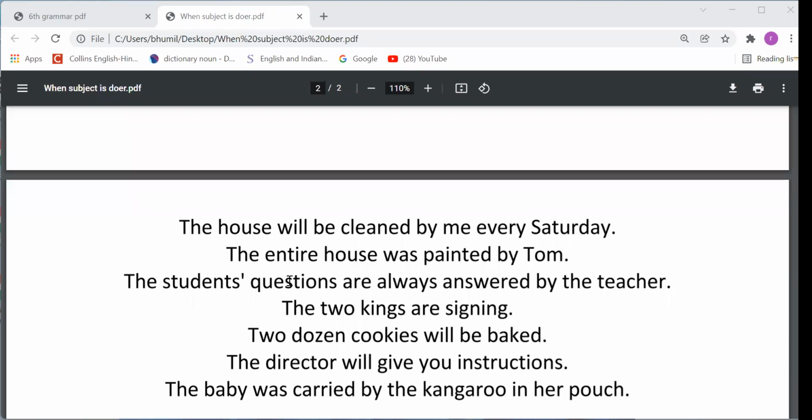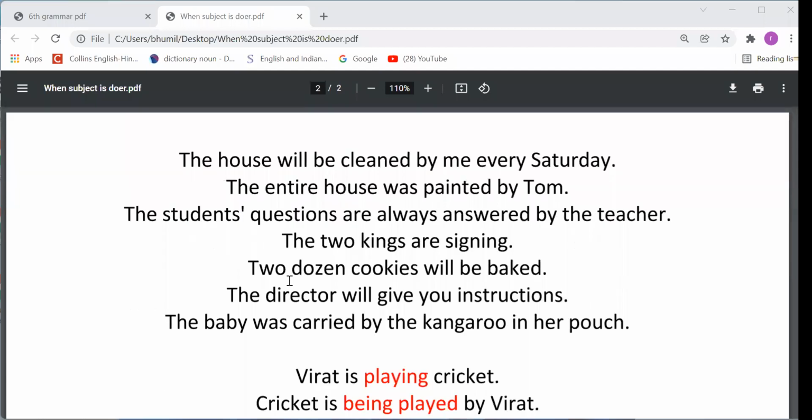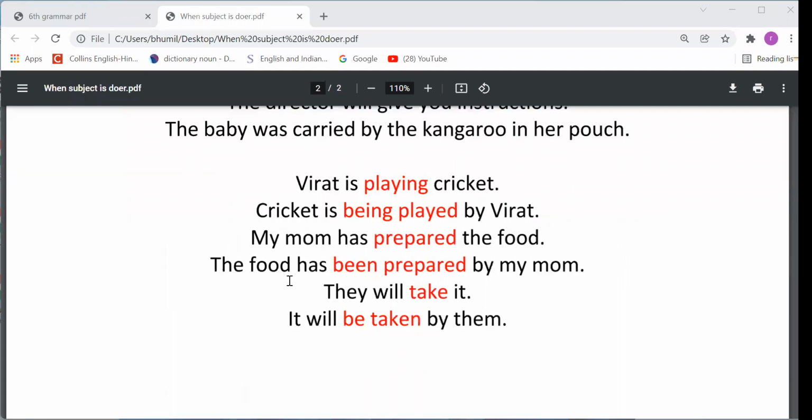That's why this is a passive voice sentence. Anything else? No sir. Okay.